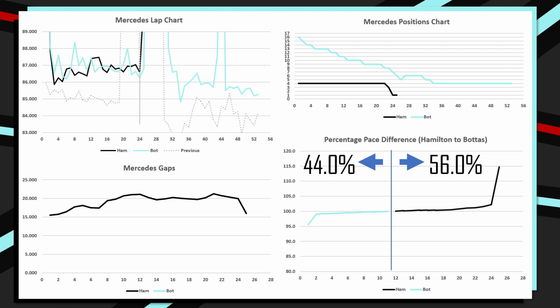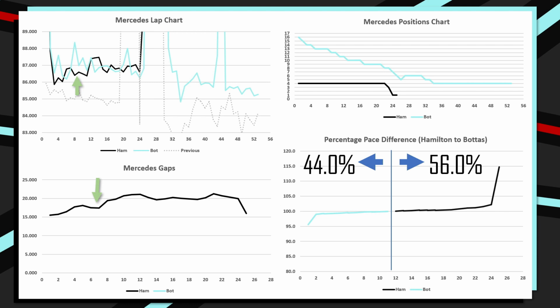Now, interestingly, even though Valtteri Bottas was charging through the field and battling with the slower cars, if we take a look at stint number 1, the gap was staying at just below 20 seconds. Yes, it was increasing just a little bit, but from 15 seconds at the start to 20 by lap 10, that is nowhere near as significant an impact as I would have expected.